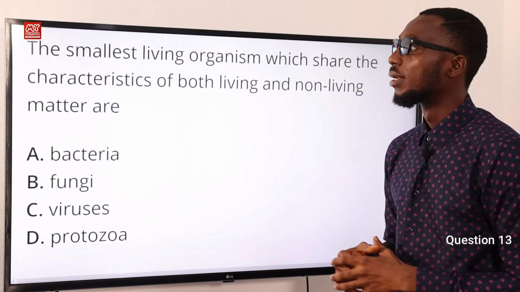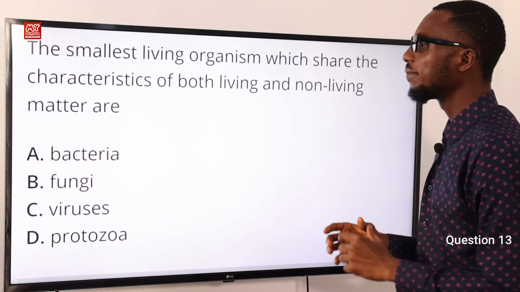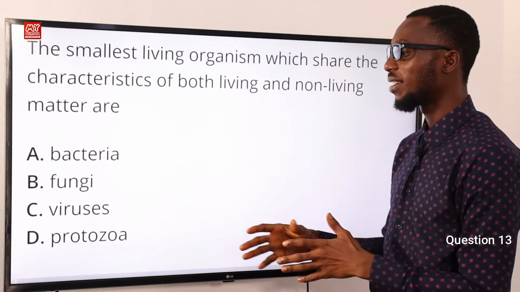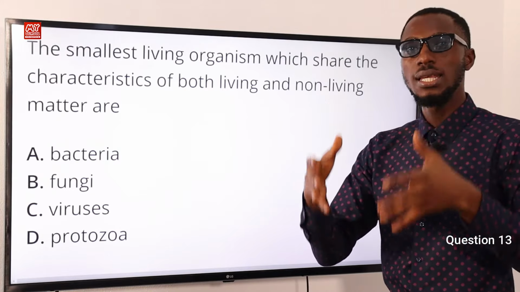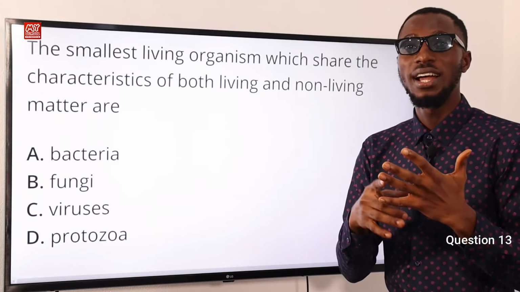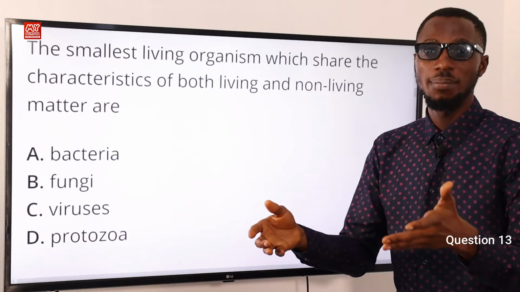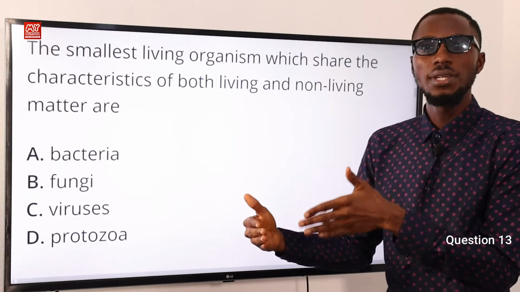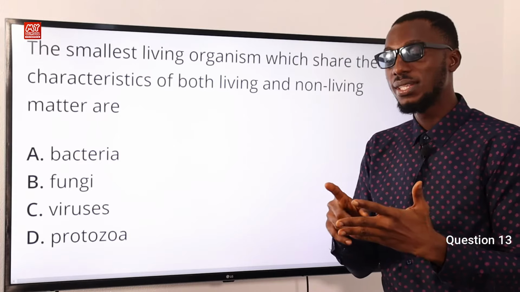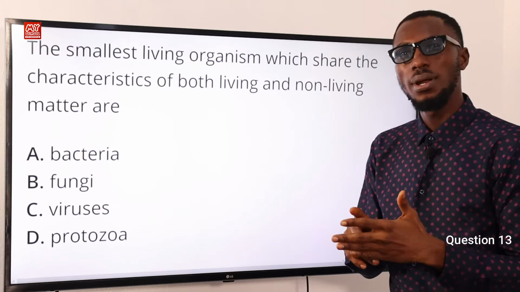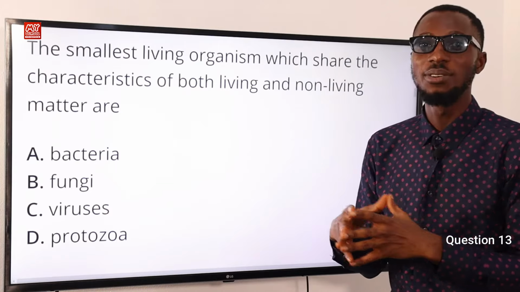Question 13. The smallest living organisms which share the characteristics of both living and non-living matter are what? Okay, they're actually viruses. Viruses have certain living characteristics, like they have nucleic acid, they have protein codes, they can replicate when they are inside a particular host. But the non-living characteristics that they share is they are non-cellular, they have no cell organelles, they don't feed or respire, and they can't reproduce by themselves. So that shows you their non-living characteristics.